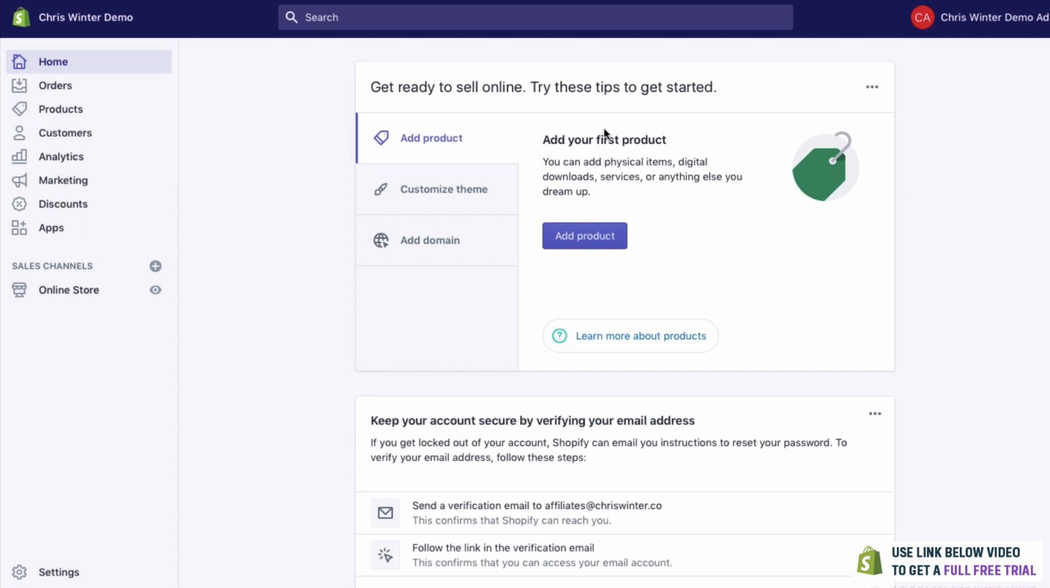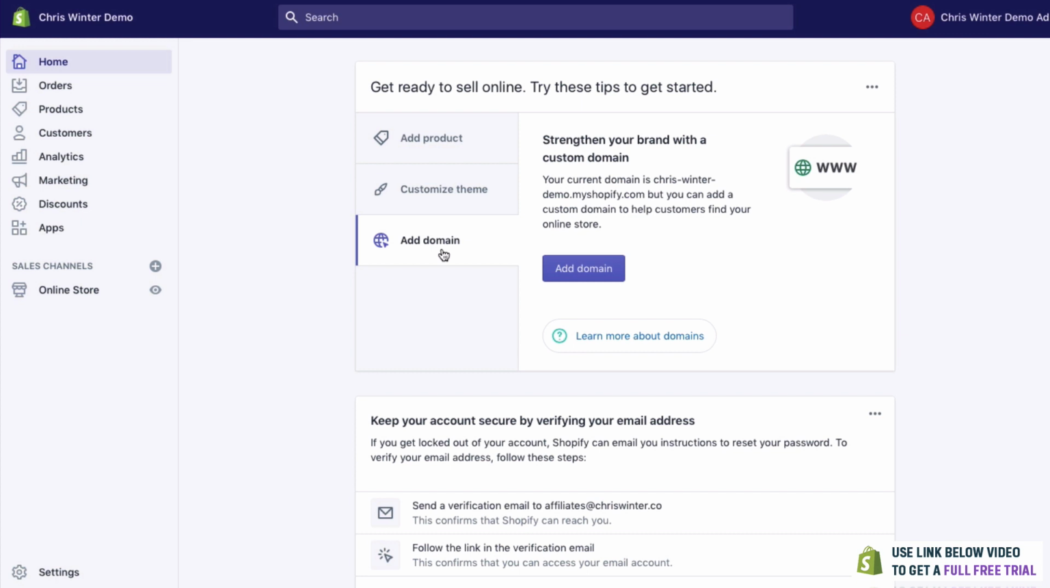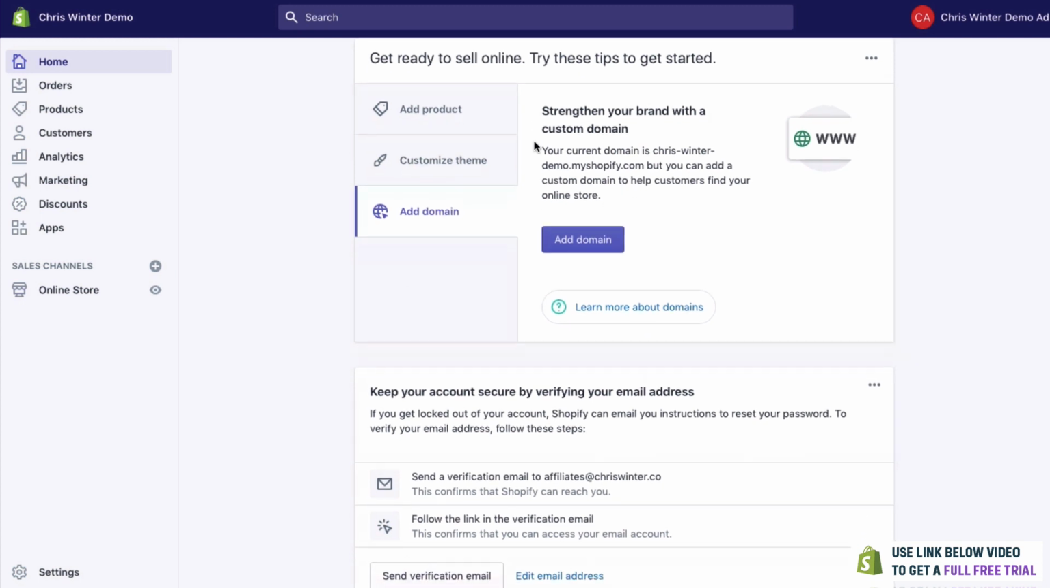So as you can see right here, we have a few getting started tabs that you can take a look at. You can add some products, you can customize a theme, you can add a domain name as well, something like Shopify.com or Facebook.com. Of course, it would be your own domain name. You can do all of that through Shopify right here.